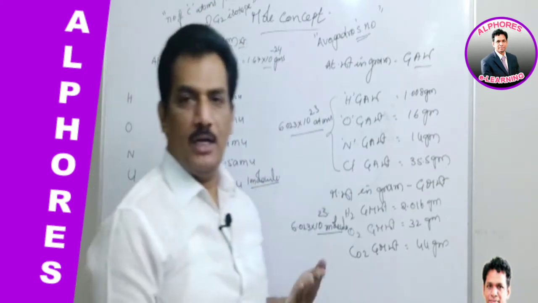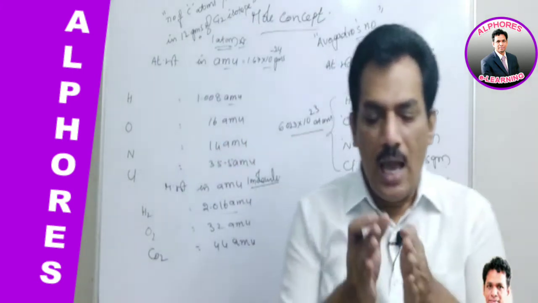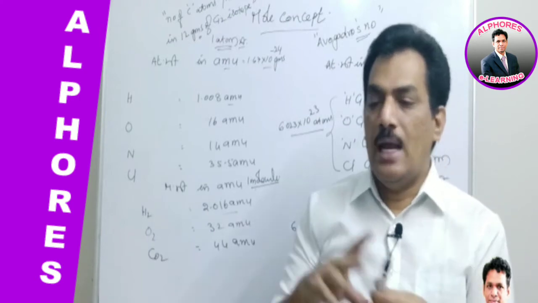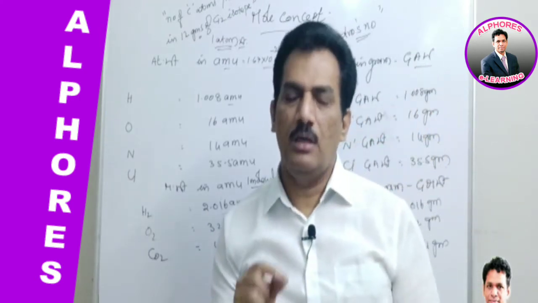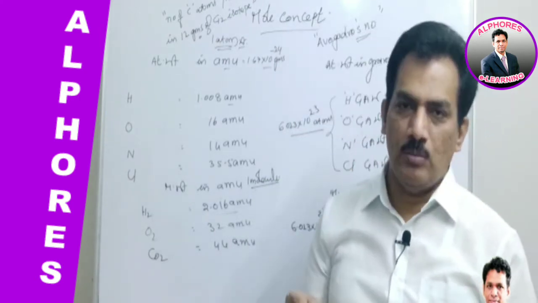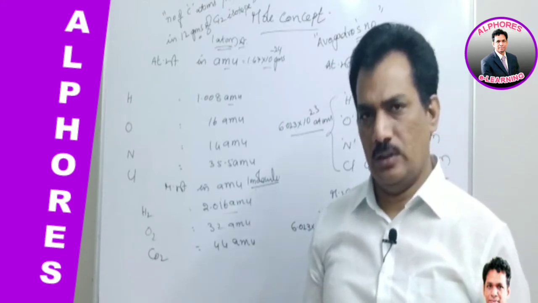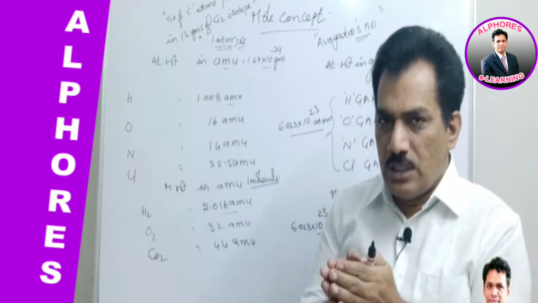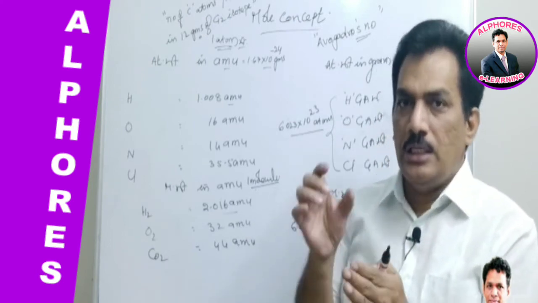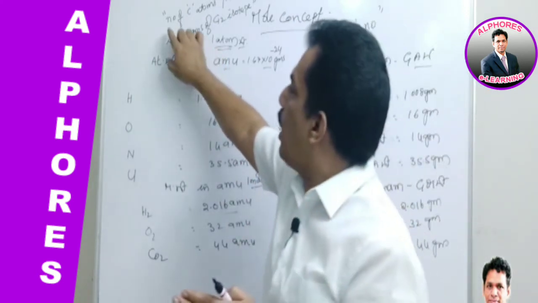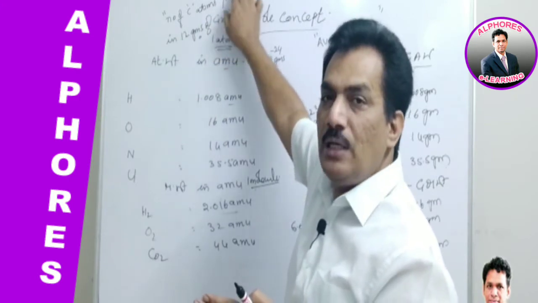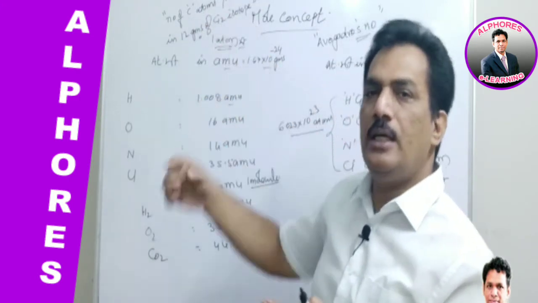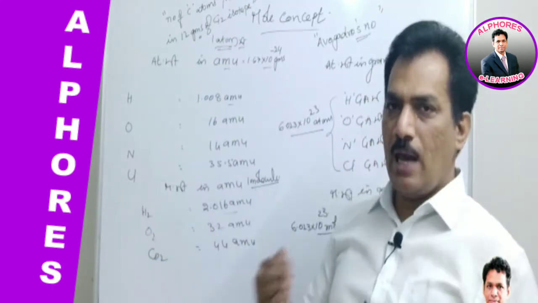By definition, the amount of any substance that possesses the number of chemical species, where chemical species may be atoms or molecules or ions, equal to the number of carbon atoms present in 12 grams of carbon-12 isotope is said to be a mole.